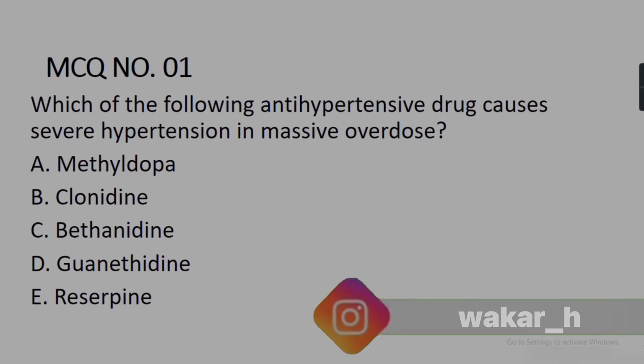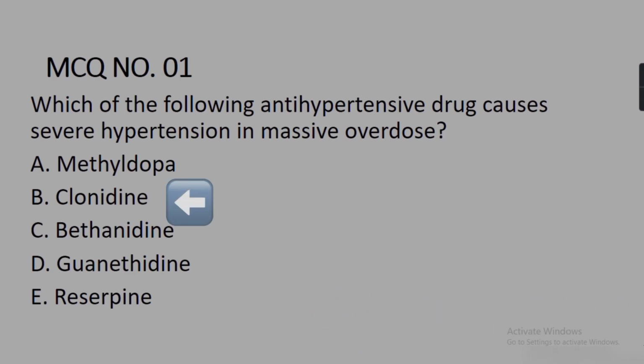The second option is clonidine. Clonidine is also a central alpha 2 adrenoceptor drug. So its mechanism of action is the same, just like methyl dopa. It reduces tonic sympathetic output from the CNS, and that is very effective in reducing hypertension.